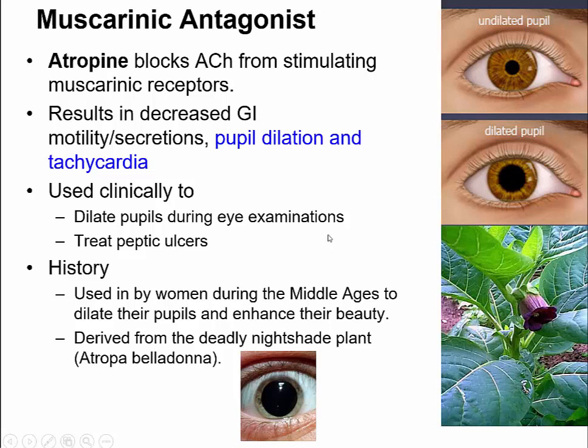Historically, it's been used by women during the Middle Ages to dilate their pupils and enhance their beauty. Atropine is derived from the nightshade plant called Atropa belladonna. Women in the Middle Ages thought that dilated pupils were an attractive characteristic. So they would take the juice from this belladonna plant and drop it into their eyes, and they'd have dilated pupils, and they thought that made them more beautiful.